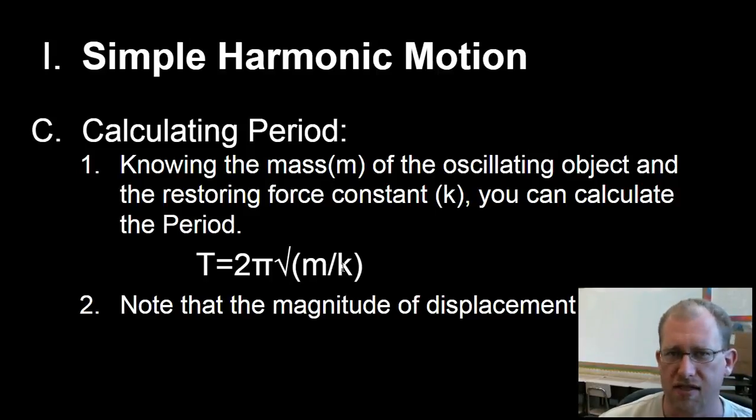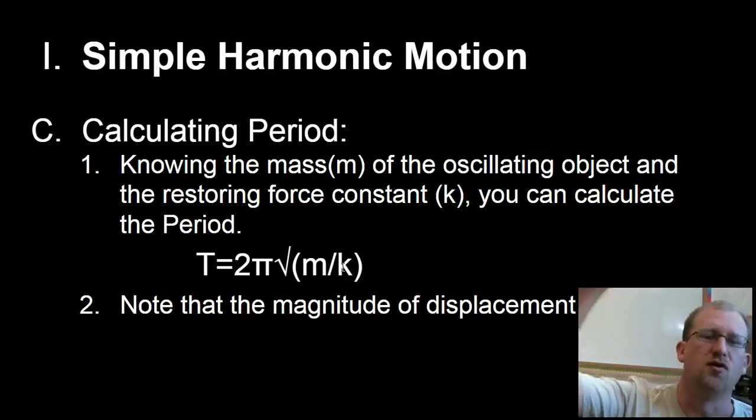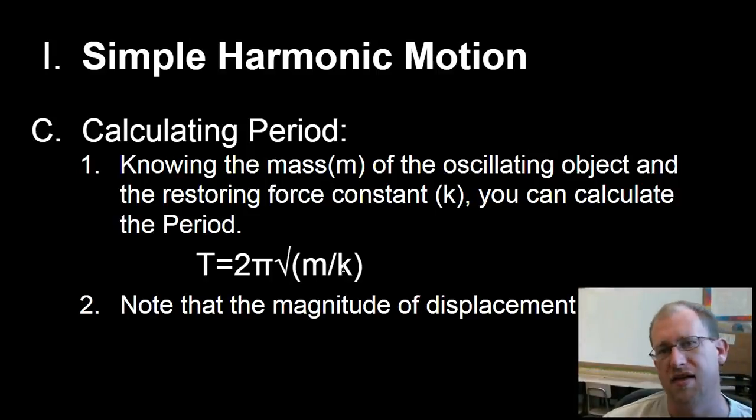So if I have that oscillating spring system and I pull the spring down as far as I possibly can and then let it go, it's going to oscillate with big amplitude, right? But the period is going to be exactly the same amount of time as if I just pulled it down a little bit and let it go. And so the amplitude does not impact the time. The time is independent of amplitude. It only matters the spring constant and the mass.